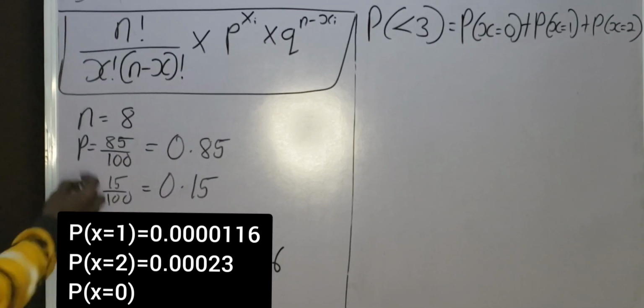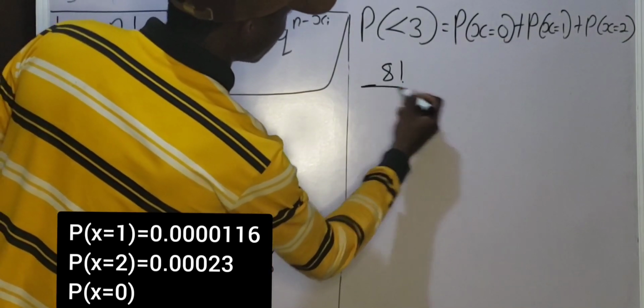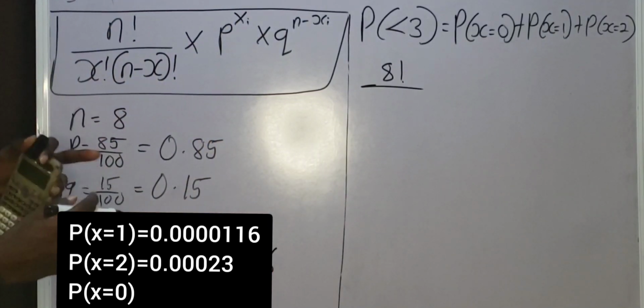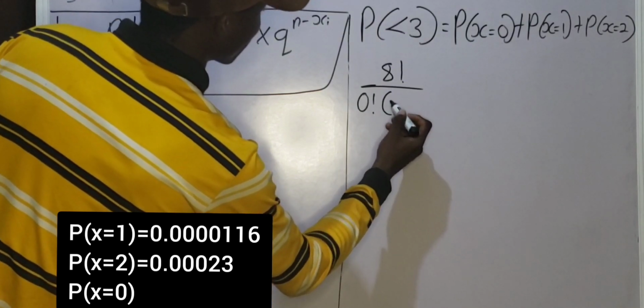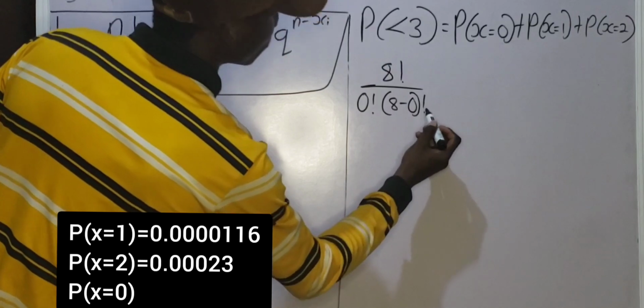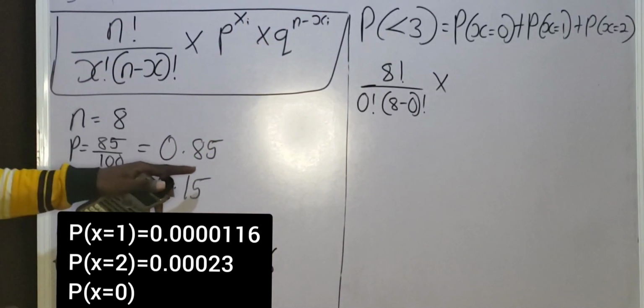We still proceed with the same approach. So for this, I'm going to have 8 factorial all over, in that case, I'm going to represent x as 0. So I'm going to have 0 factorial into bracket n, which is 8 minus 0 factorial, multiplied by p. P is 0.85.